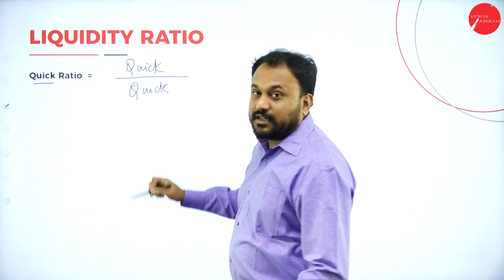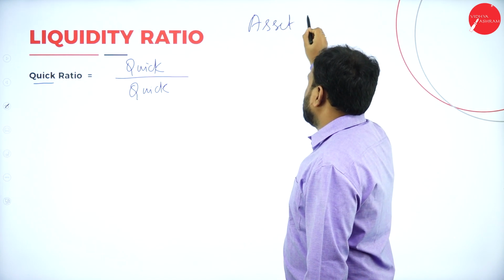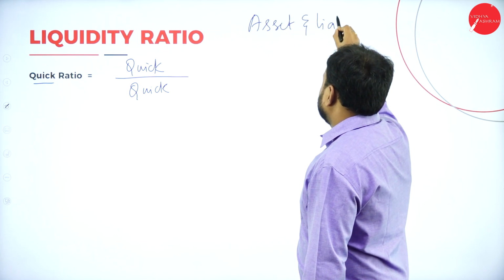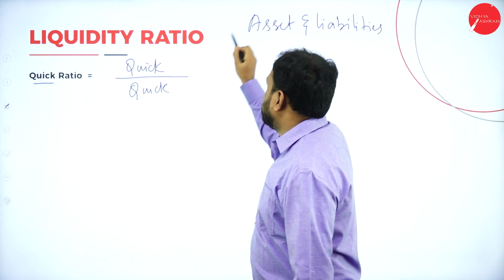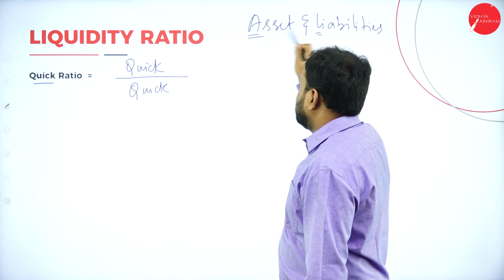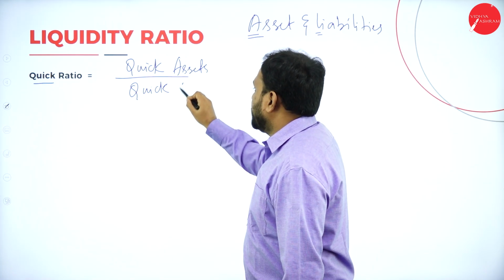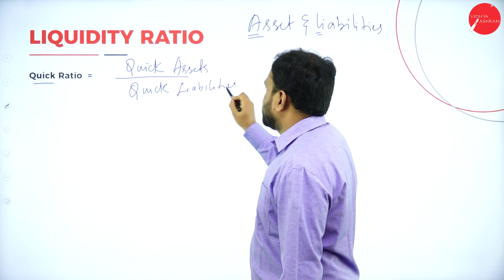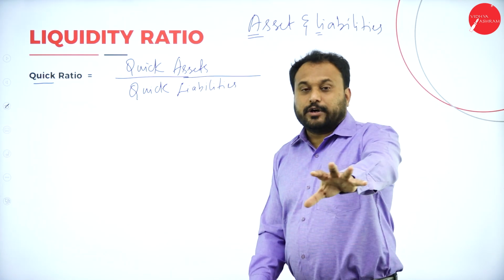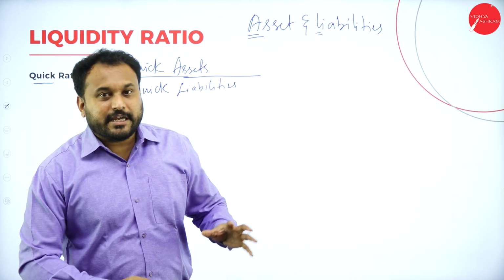And we know that there are two items, one is asset and another is liability. So according to this, A will come first, L is coming last. So I'll write here assets and here I'll write liability. Whatever you have done, it is all correct. What is it? Quick asset divided by quick liability.